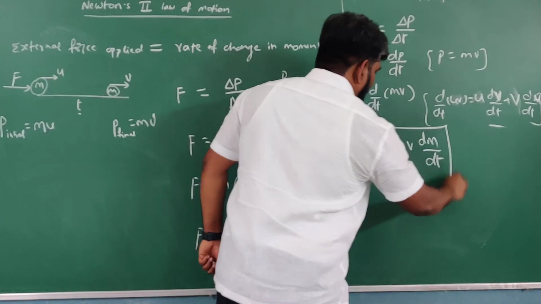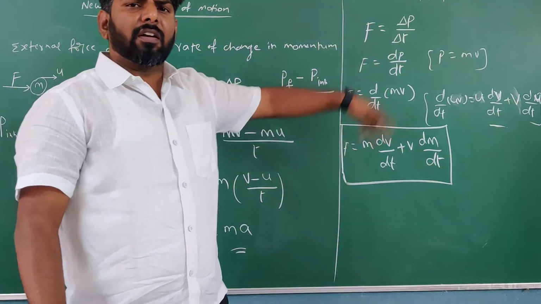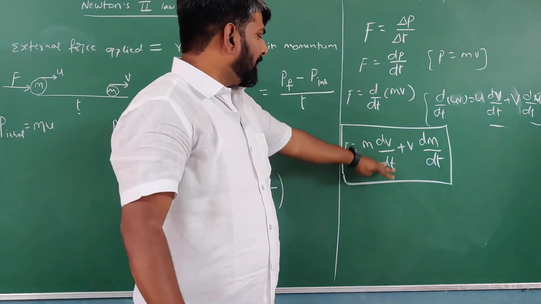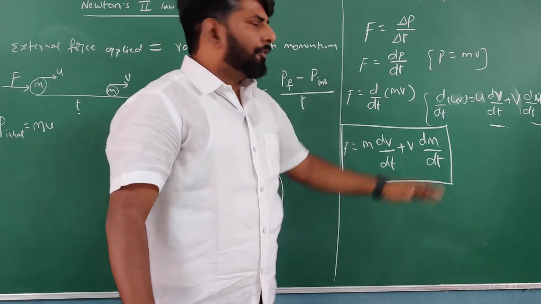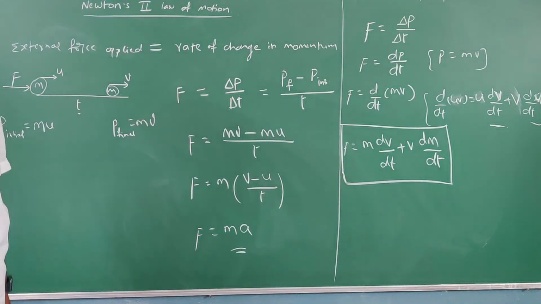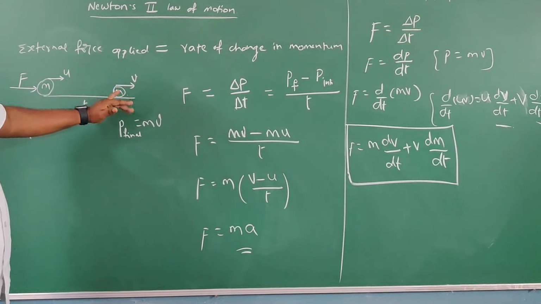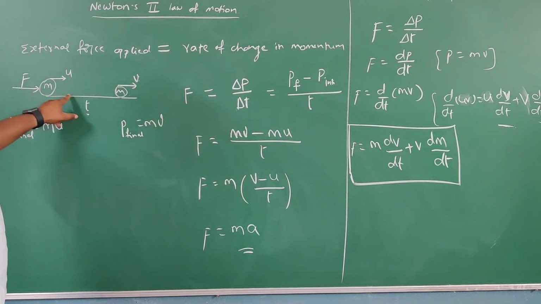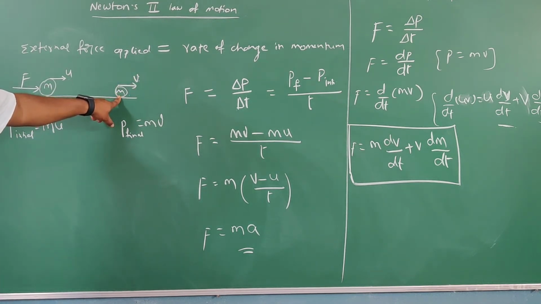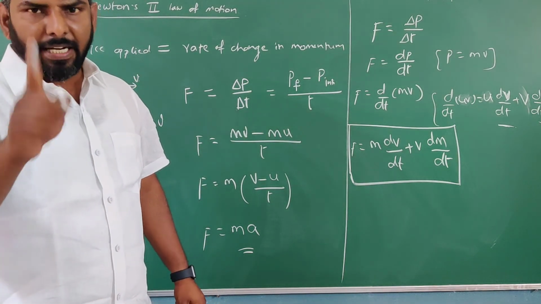This is the correct form of Newton's second law. It is applicable for all cases. F equal to m into dv by dt plus v into dm by dt. It is applicable for all cases. If you want to apply for this case, you can apply. In this case, a body of mass m moving with an initial velocity u, external force applied, then the body of mass m remains same but its velocity changes to v. So in this procedure m is constant, right? If m is constant means there is no change, right?